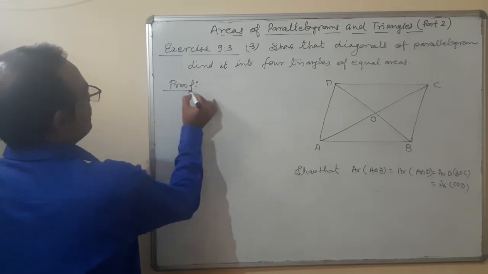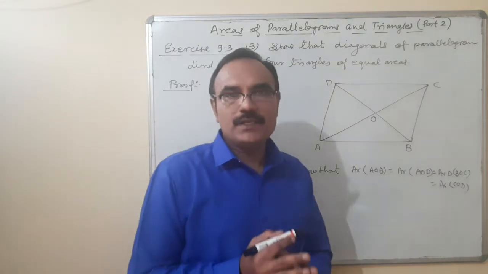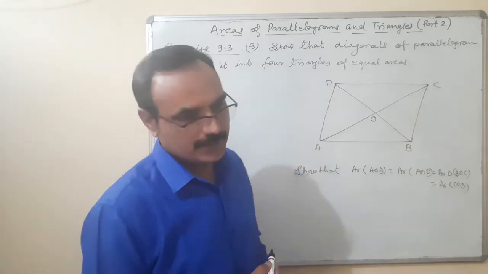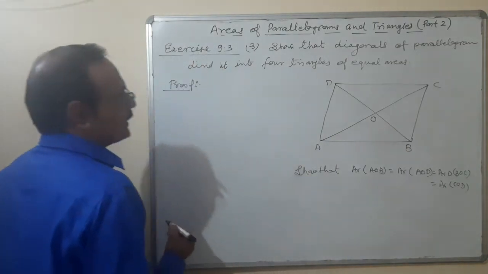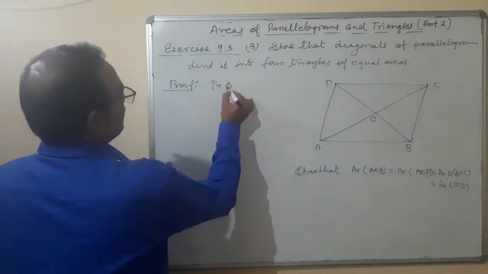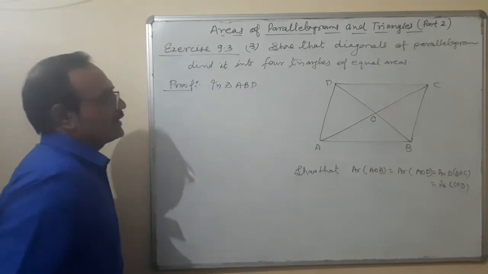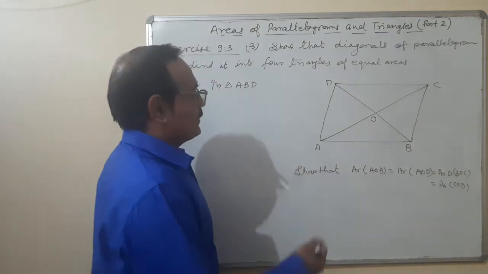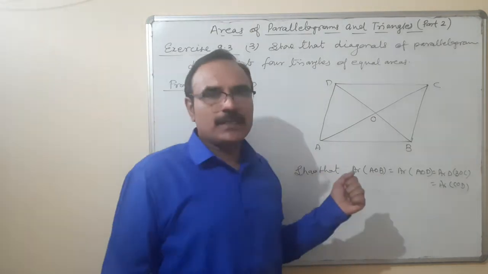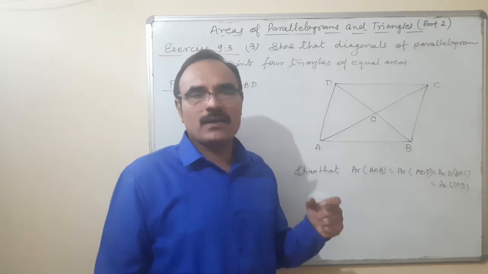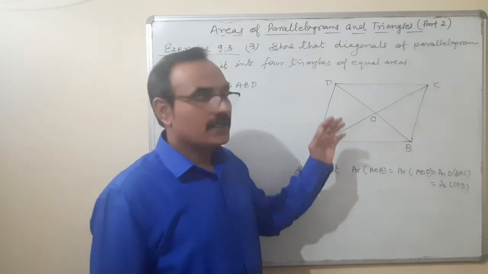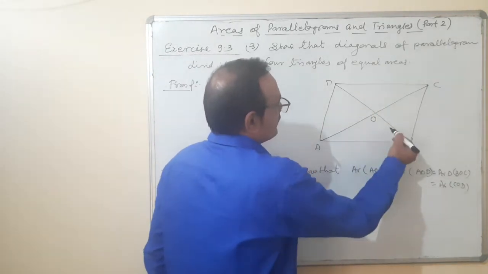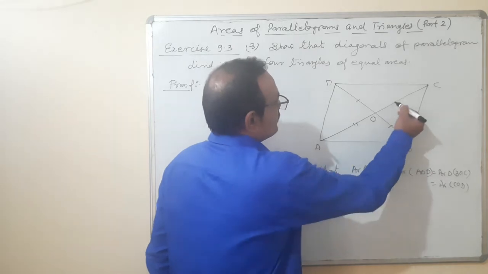A very important statement which I told you: median of a triangle divides it into two triangles of equal areas. Okay. In triangle ABD, which triangle I have taken? ABD. Okay. But before starting it, just let me tell you once again, the diagonals of a parallelogram bisect each other. So that means OB is equal to OD and AO is equal to OC.